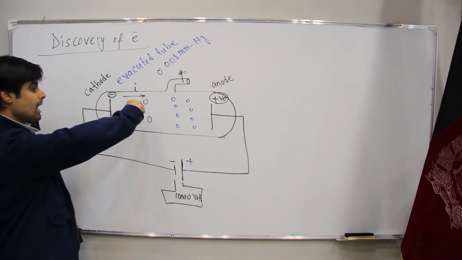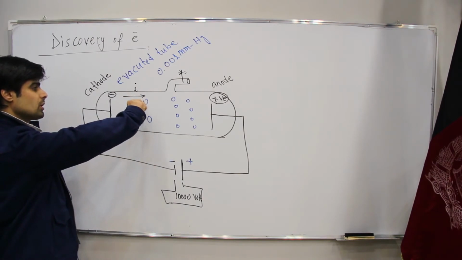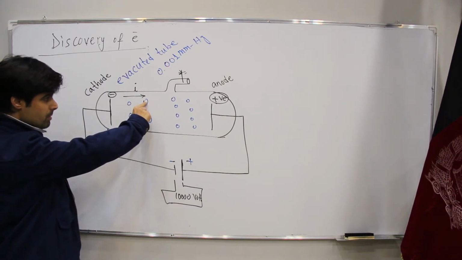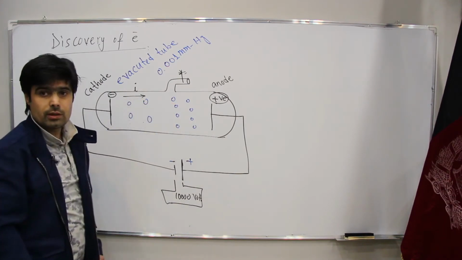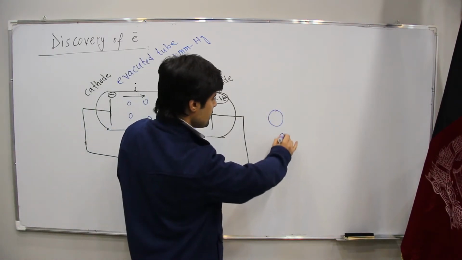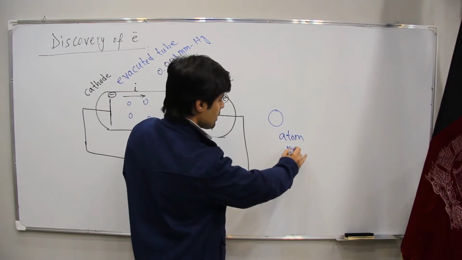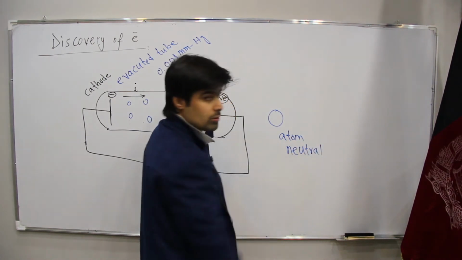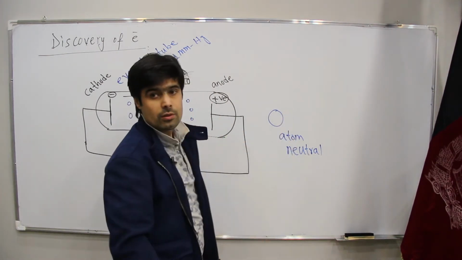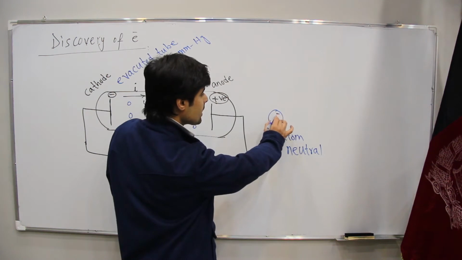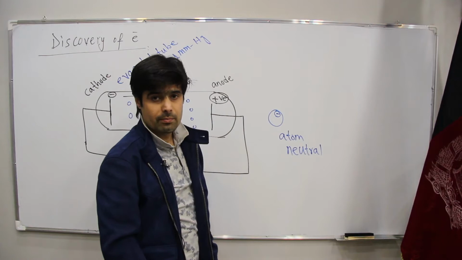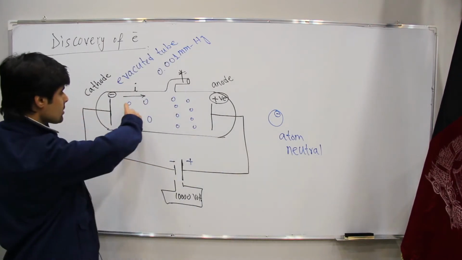But if we have something charged in this neutral atom, it means a current is generating. What do I mean? If the atom is neutral, it means it doesn't have any charge, which Dalton said, then there is no current. But if we have something charged, maybe negative, maybe positive, or maybe both of them, it means a current is generating here.